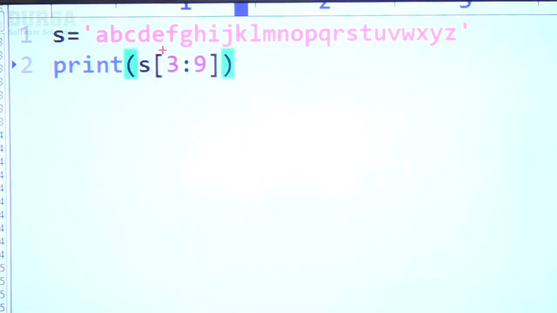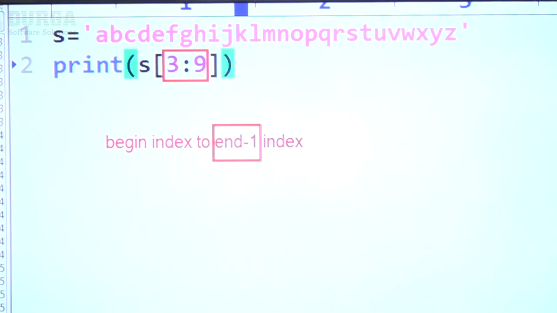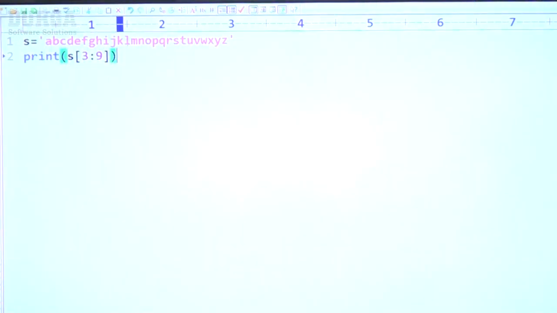Begin colon end. It returns a substring from begin index to end minus 1 index. This is very, very important, sir. This word is very, very important: end minus 1 index. So 3 to 9 minus 1 means 3 to 8. Returns string from 3 to 8 index. N minus 1 means 8 index, right?